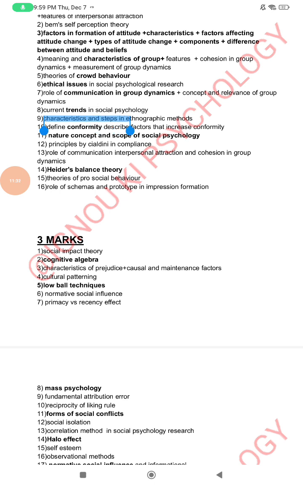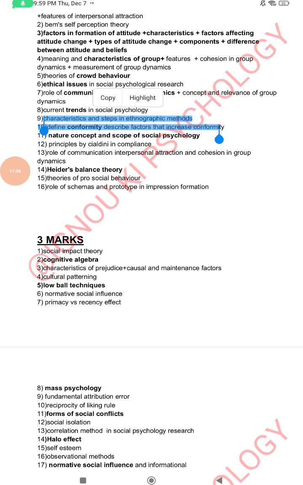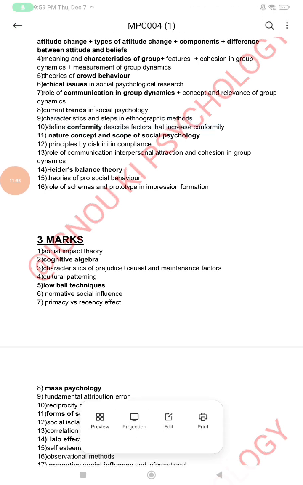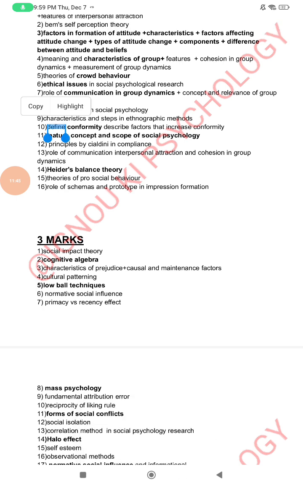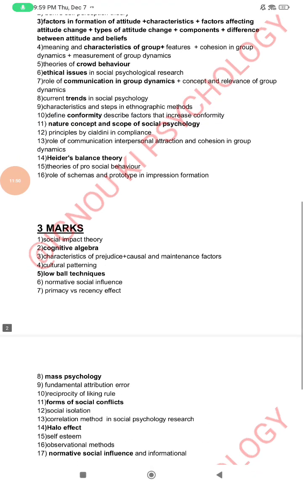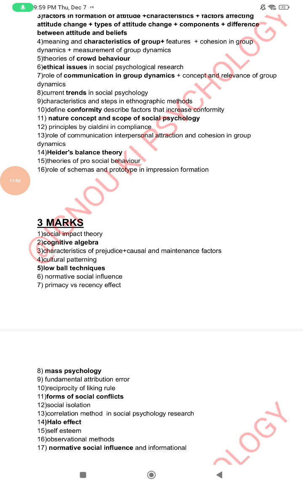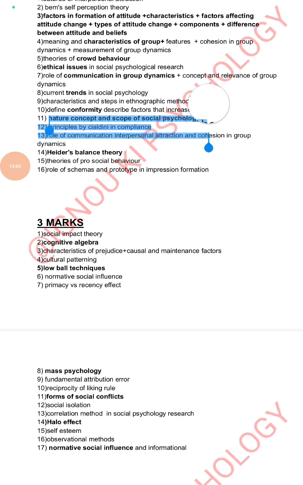Then question number 9, characteristics and steps in ethnographic methods. What is ethnography? We have seen this. This is again a repetition of a similar question. You have to mention steps and characteristics. Then question number 10, define conformity, describe factors that increase conformity. Conformity is our tendency to conform with our social surroundings. In this way you have to explain what are the factors that increase our conformity. Then question number 11, nature, concept and scope of social psychology.